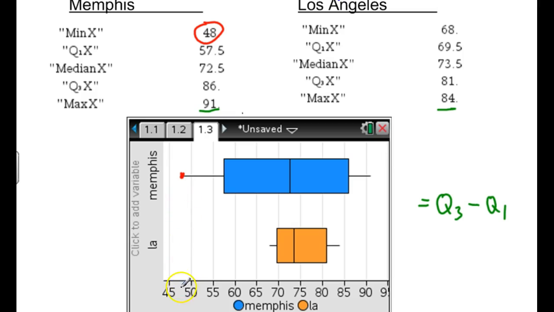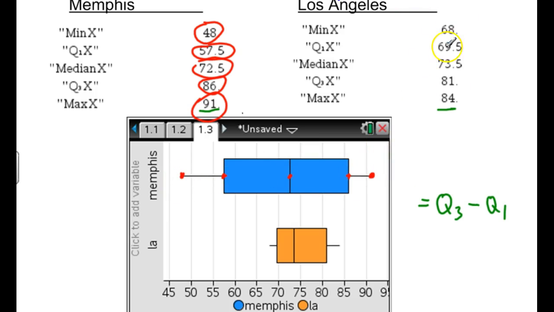If you look down, it's right about 48. 57.5 is this value right about there. So that's an important value on the box plot. 72.5, the median, is in the middle. That's that value right there. If you go down, that's 72.5. 86 is this value right here. If you go down there to the x-axis, and 91 is this value. So the 5-number summary is represented clearly here on the box plot.